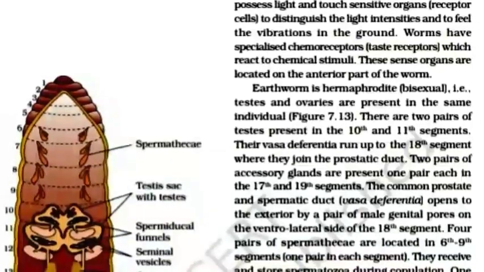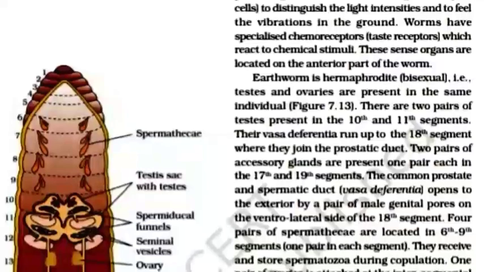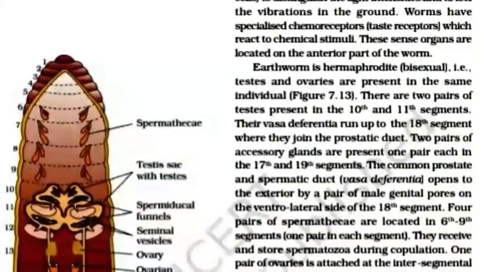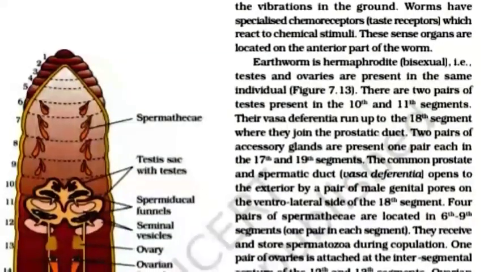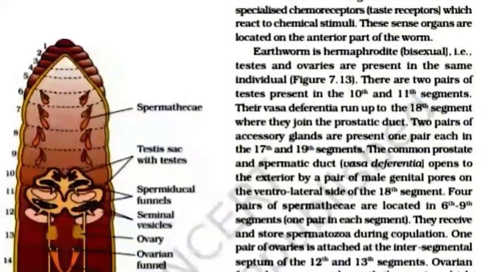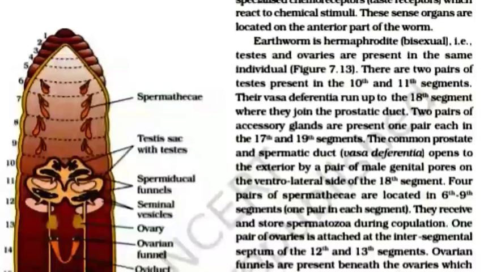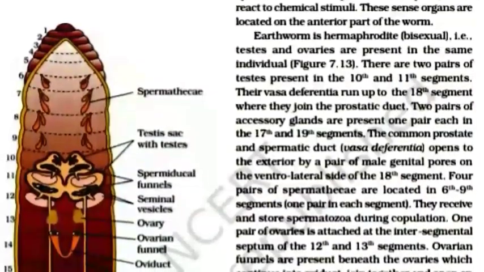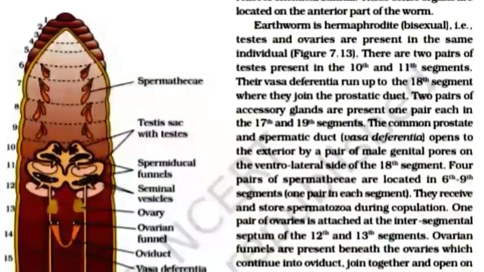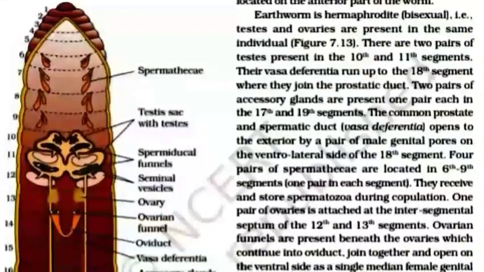Earthworm is hermaphrodite, bisexual, that is, testes and ovaries are present in the same individual. There are two pairs of testes present in the 10th and 11th segments. Their vasa deferentia run up to the 18th segment, where they join the prostatic duct. Two pairs of accessory glands are present, one pair each in the 17th and 19th segments.